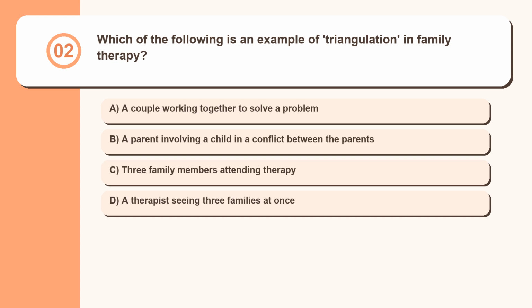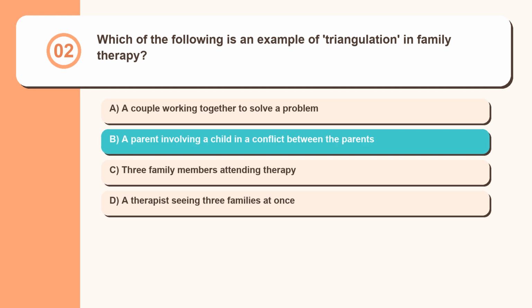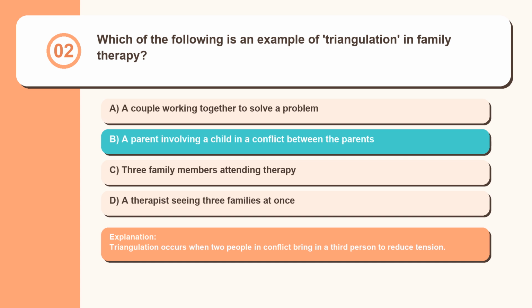Question 2. Which of the following is an example of triangulation in family therapy? A couple working together to solve a problem. A parent involving a child in a conflict between the parents. 3 family members attending therapy. A therapist seeing 3 families at once. Triangulation occurs when 2 people in conflict bring in a third person to reduce tension.